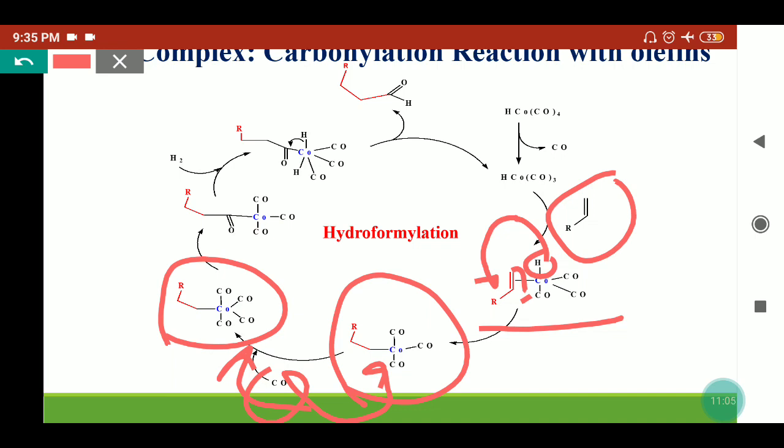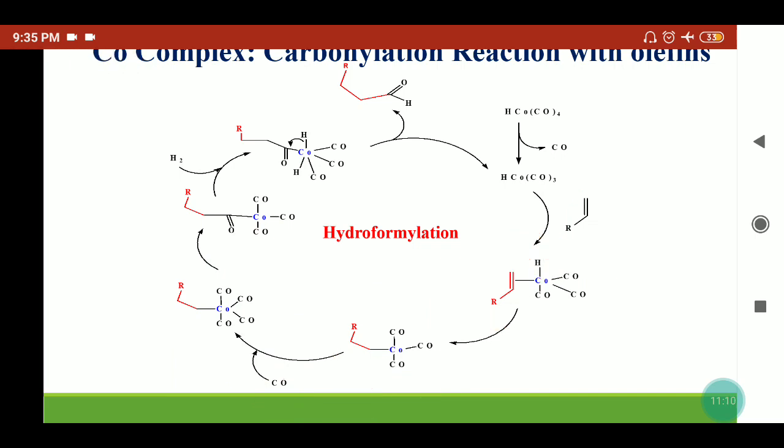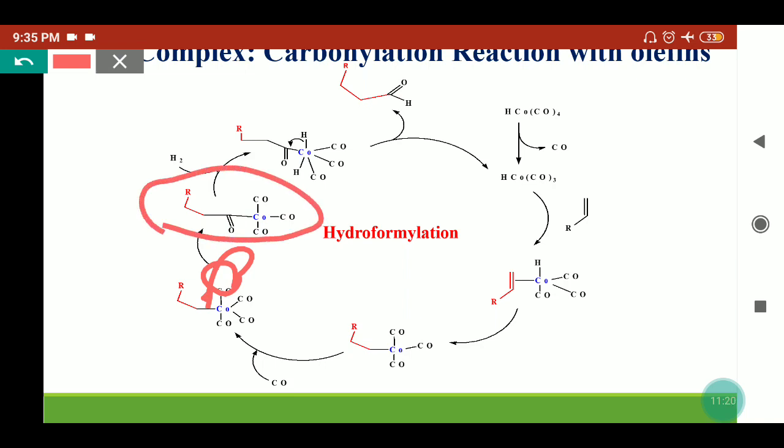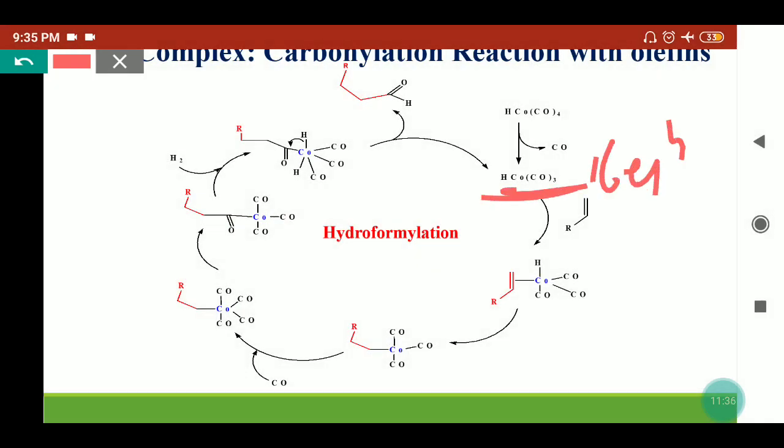From here, this alkyl tetracarbonyl cobalt complex can form the acyl cobalt complex. From there, the CO is inserted between the carbon-cobalt bond. So here, the acyl tricarbonyl cobalt complex will form because CO has migrated. So this 18 electron species has converted into a 16 electron species. From here we can say this is the 16 electron species. Once that forms, we can say it is also a 16 electron species because it is a tetracoordinated species.